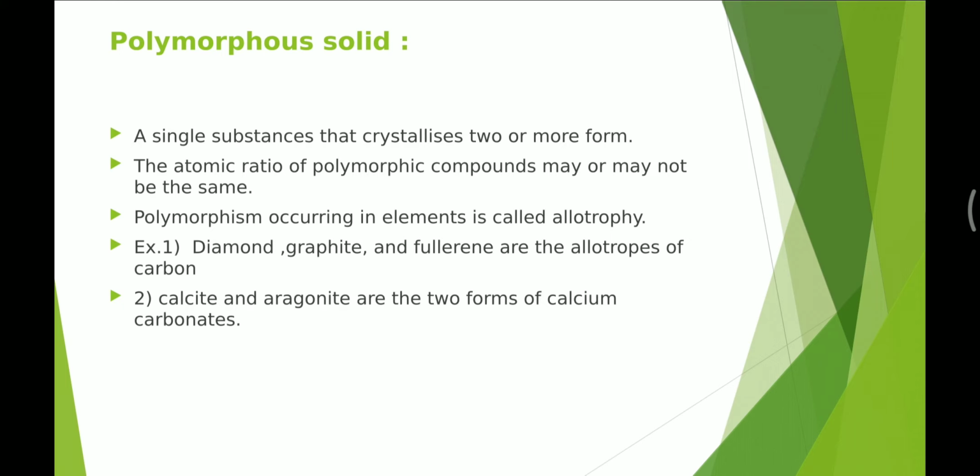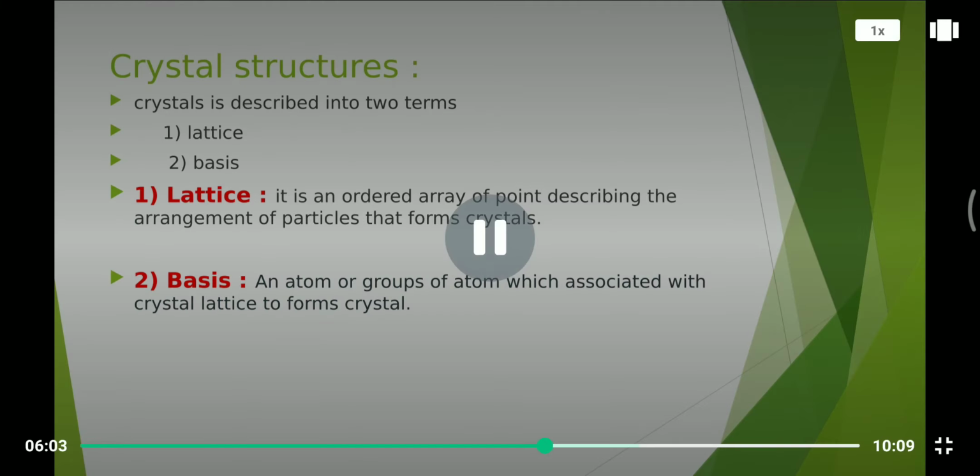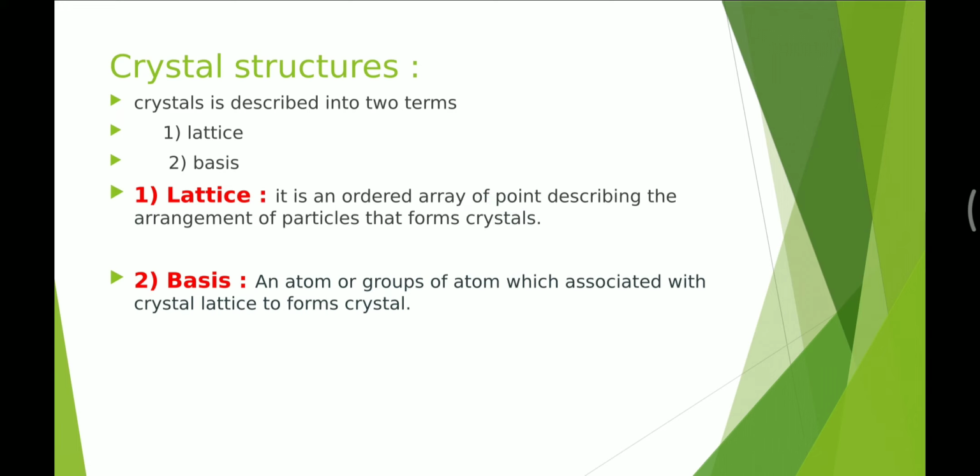Crystal structure. A crystal is described in two terms, lattice and basis. First one is the lattice. It is an ordered array of points describing the arrangement of the particles that form the crystal. And basis is an atom or group of atoms which is associated with the crystal lattice to form the crystal. Basis tells what to repeat according to the lattice to get a crystal.